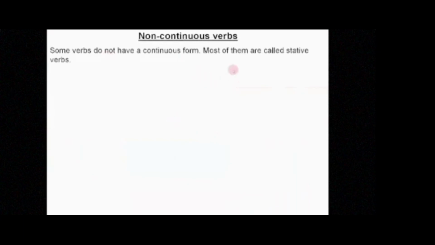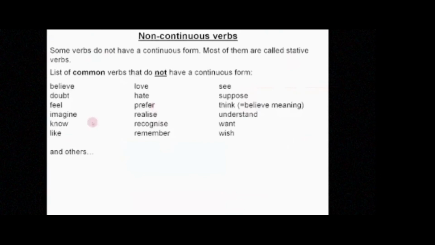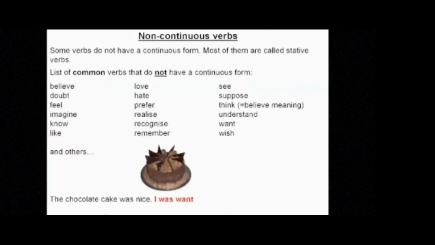Non-continuous verbs: some verbs do not have a continuous form. Most of them are called stative verbs. So here is a list of common verbs that do not have a continuous form. These are verbs that come only in a simple tense. For example, the chocolate cake was nice, I was wanting another slice. So this sentence is incorrect. We cannot say wanting. We say I wanted. For example, the chocolate cake was nice, I wanted another slice. Okay?